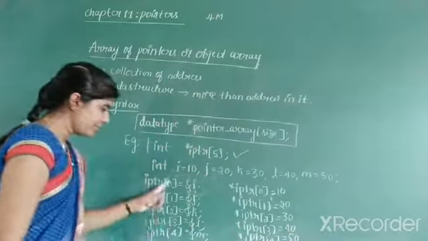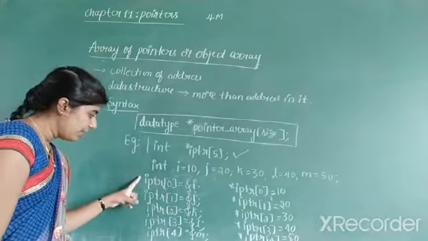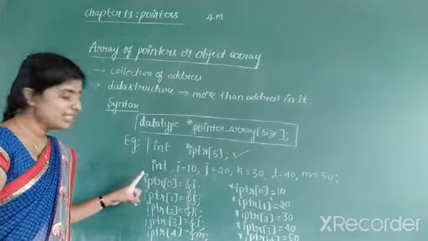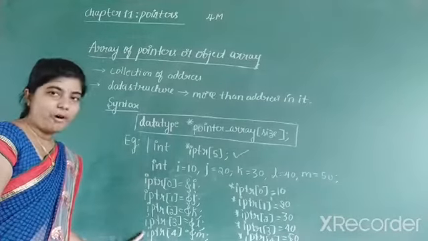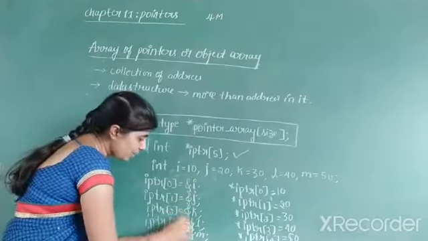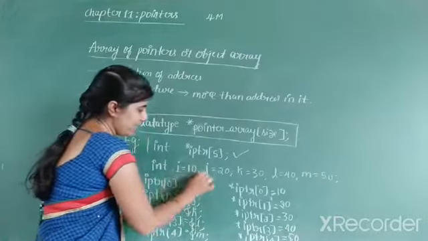You can observe the difference between these two. Here I have not used the star operator, meaning the pointer operator is not used. If you do not use the pointer operator, it will store the address of all these variables.